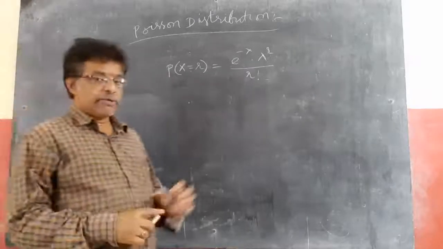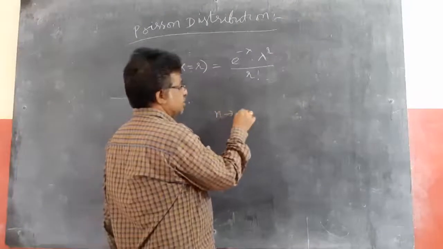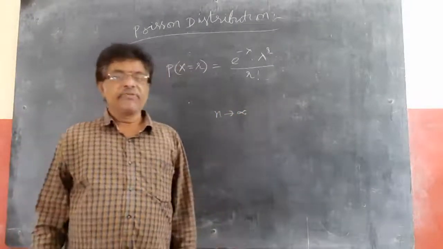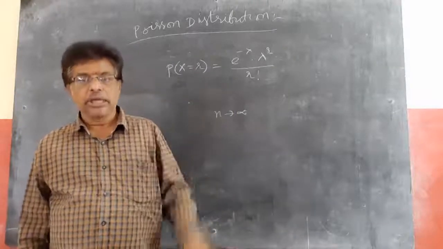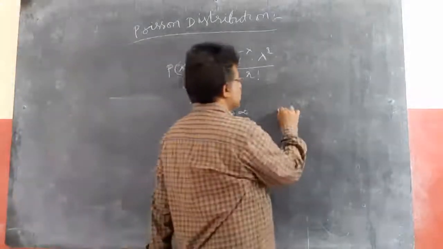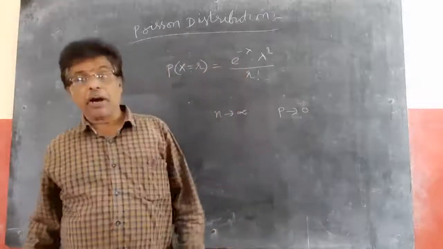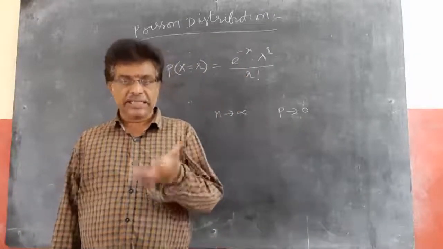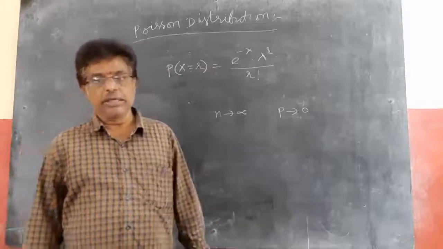So whenever you want to apply the Poisson distribution, as I told, n tends to infinity, which means the experiment is conducted many times, infinitely many times. If n is so large, then we will go for the Poisson distribution. As p tends to 0, the probability of occurrence is very rare. Then we can go for the Poisson distribution.